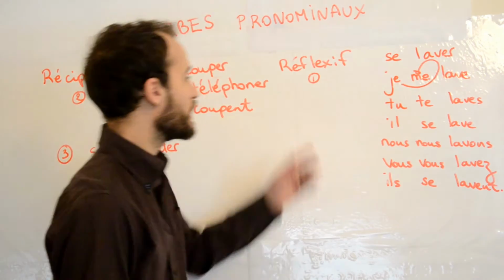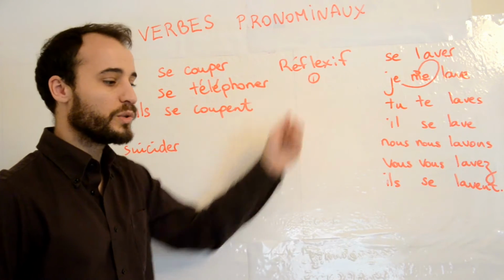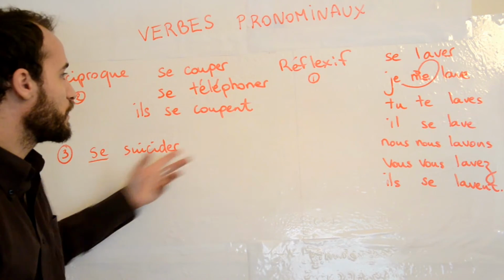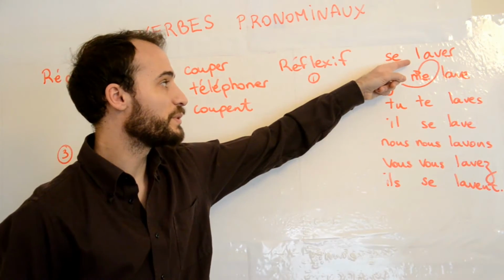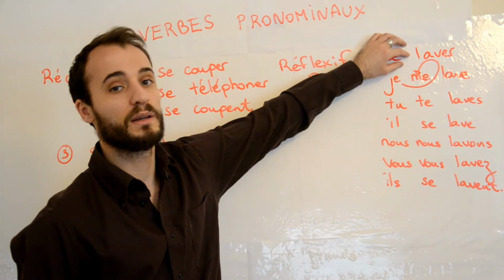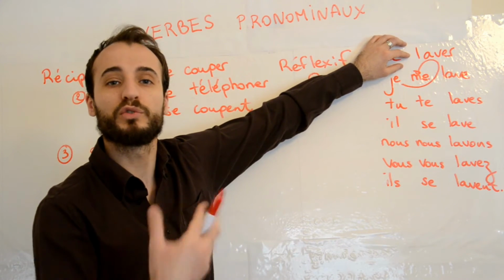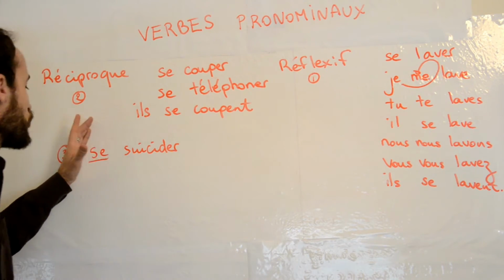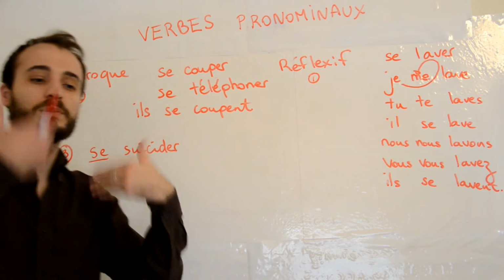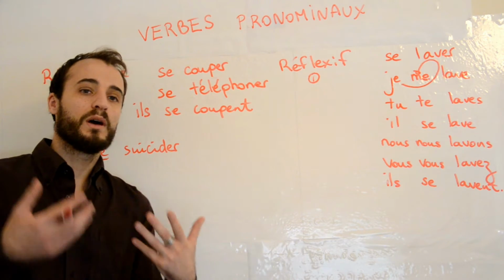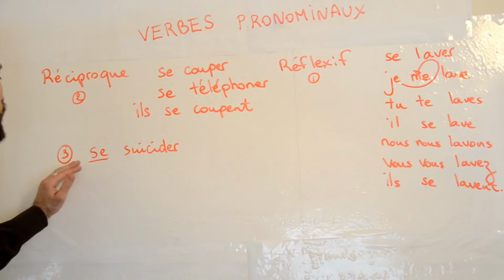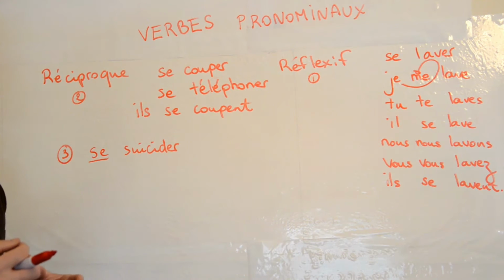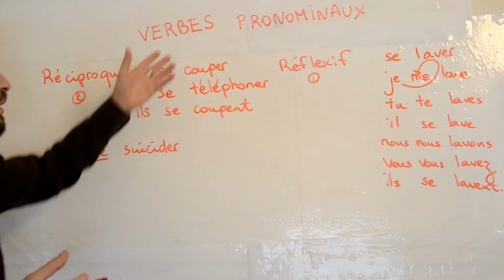So you will tell me, yeah, this is reflexive because you're doing an action on yourself, and I agree with you, but the difference between these kinds of verbs is that laver can be used on its own, and that is to wash something or someone. But here you can't have suicider on its own. You can't suicide someone. It has to be se suicider. So it has to be always pronominal. So this is, I would say, not really an aspect, but just different categories, families of pronominal verbs.